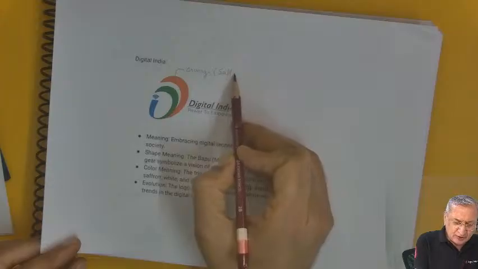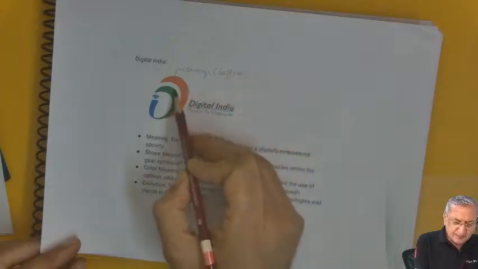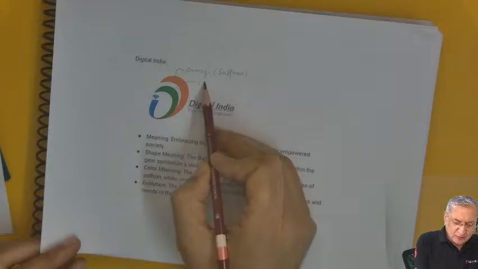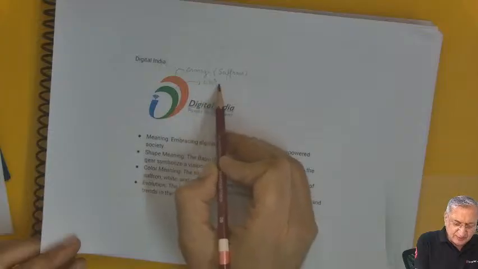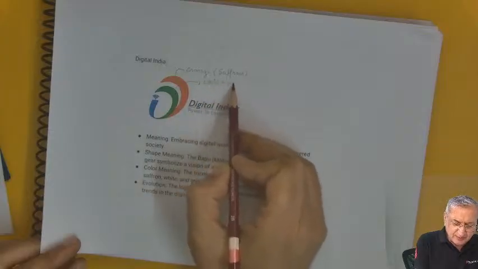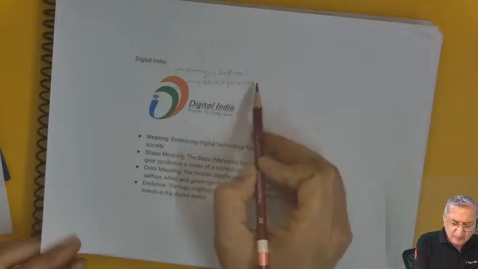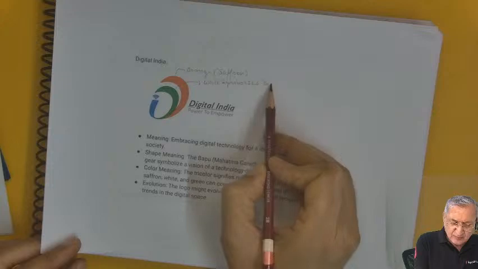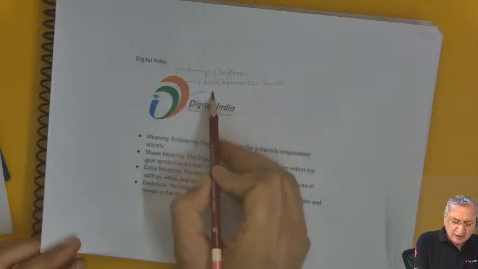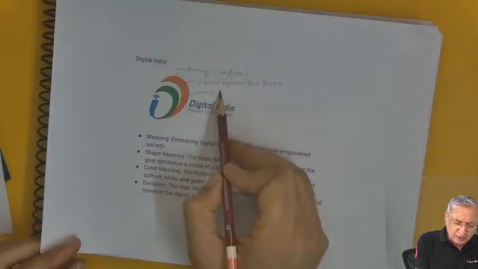Orange is saffron, white symbolizes peace, and green symbolizes growth.